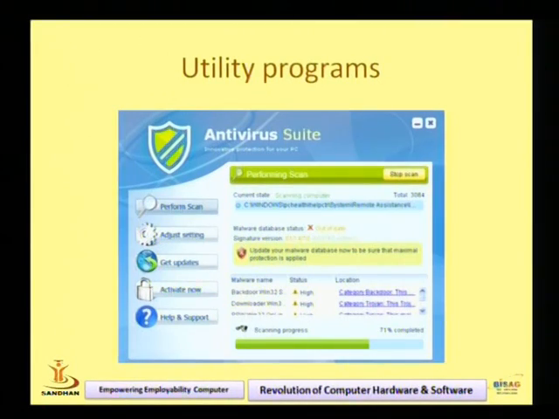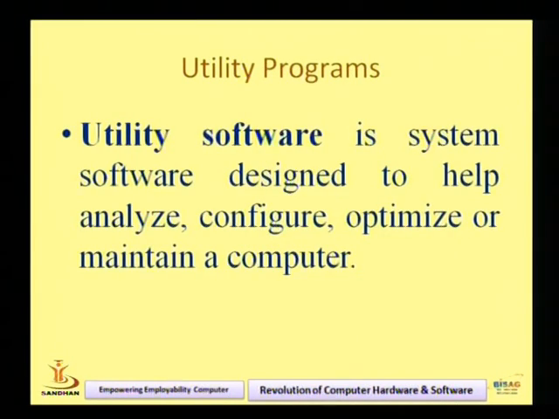Please check the slide. These are the antivirus suites. Antivirus is one kind of utility program through which we can detect viruses. Many times we can say device driver software is also called a utility program. Any software which is required to maintain the computer or to maintain the program of software is utility software, right?